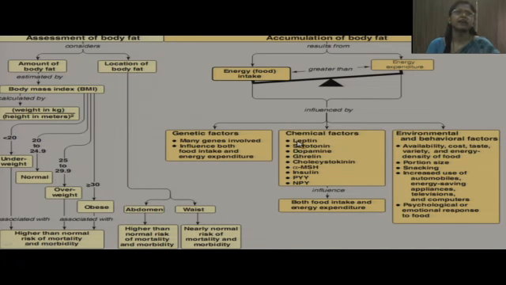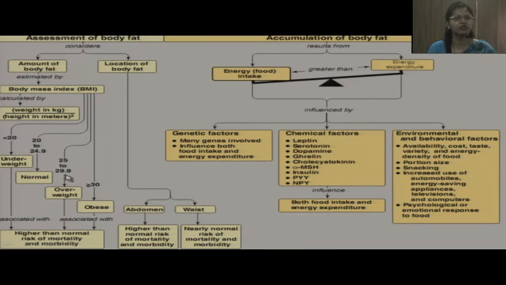This slide summarizes the assessment of body fat and accumulation of body fat. So to summarize, body fat can be assessed mainly by measuring the body mass index, which is calculated by weight in kg divided by height in meter square. If it is less than 20, it is underweight. If it is between 20 to 24.9, it is considered to be normal range.